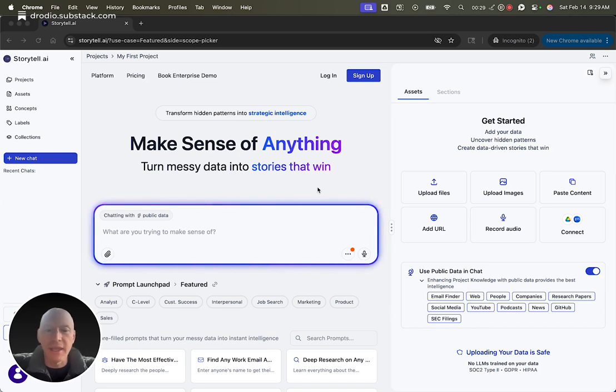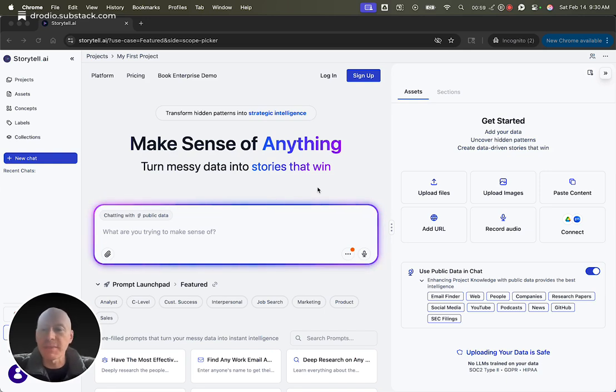I love building, and this is unlocked, especially with Storytell in conjunction with Cursor, which is what I use to vibe code. It's unlocked capabilities for me that make me feel incredible and help me build Storytell in a way that I haven't been able to build a company in the last 20 years. And so I'm going to walk you through my process, right? How does an ex-web developer from 20 years ago push production code using a combination of Storytell and Cursor?